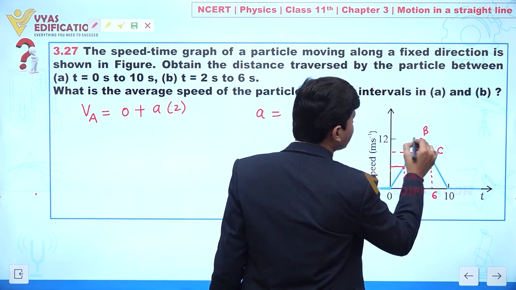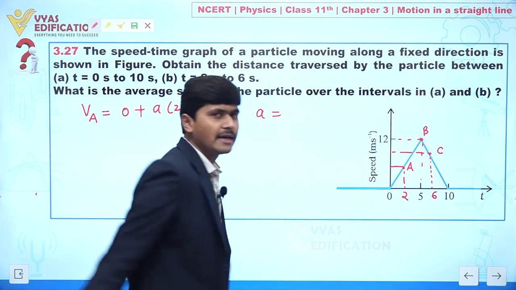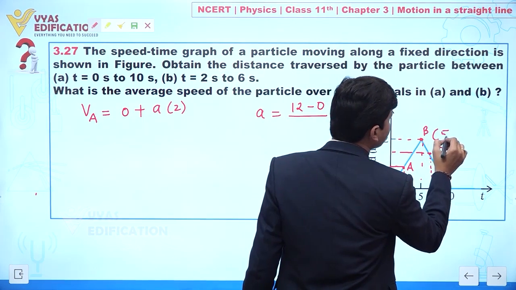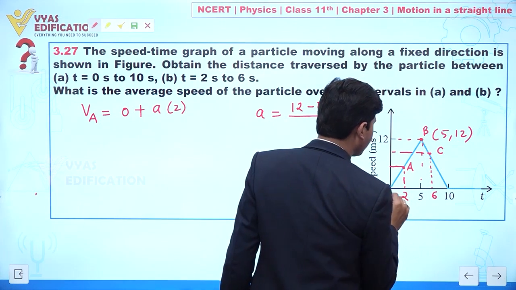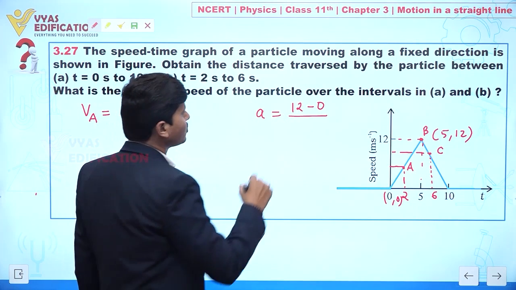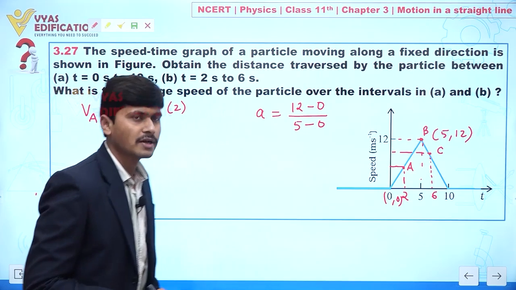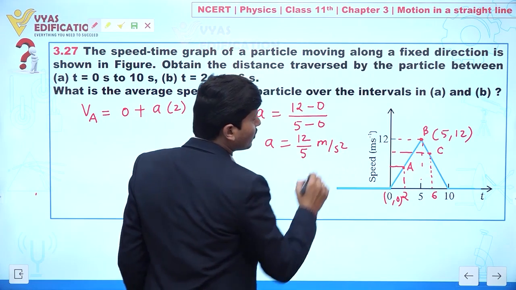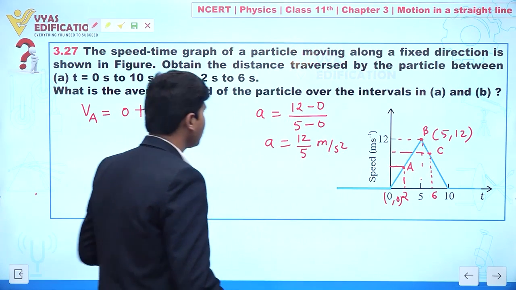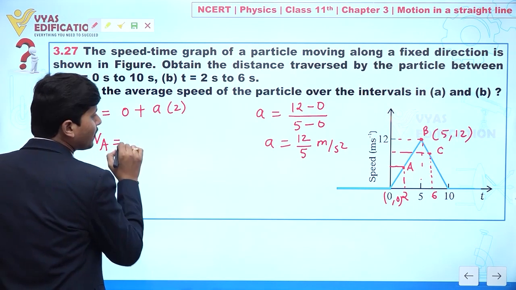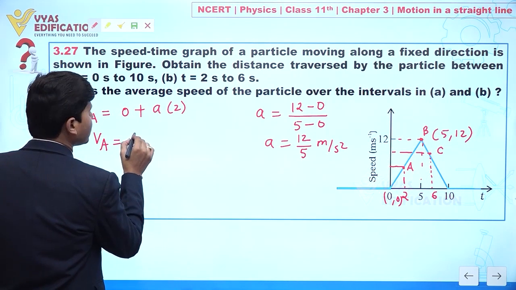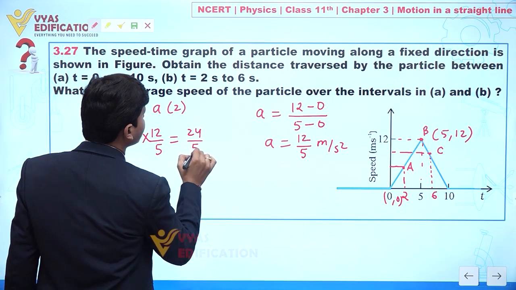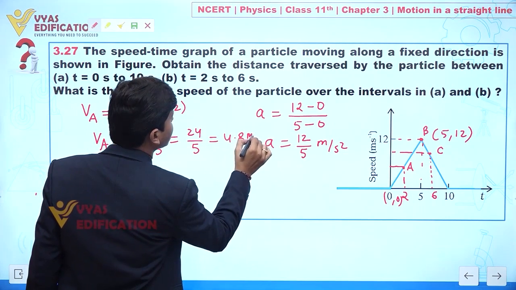We can say this is y2 minus y1. So I can say this is 12 minus 0, because here we have coordinate 5 comma 12 and this is 0 comma 0. So 12 minus 0 divided by 5 minus 0. From here we have acceleration 12 by 5 meter per second square for O to B. So velocity of the particle at position A, we can say 2 multiply 12 by 5, so this is 24 by 5, which is 4.8 meter per second.